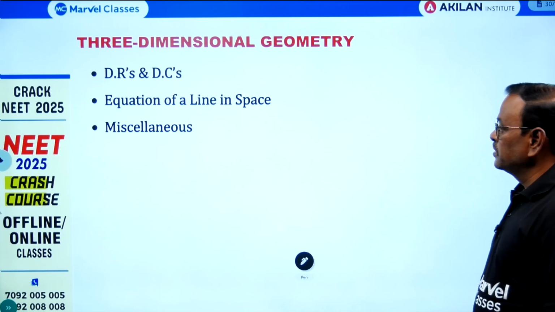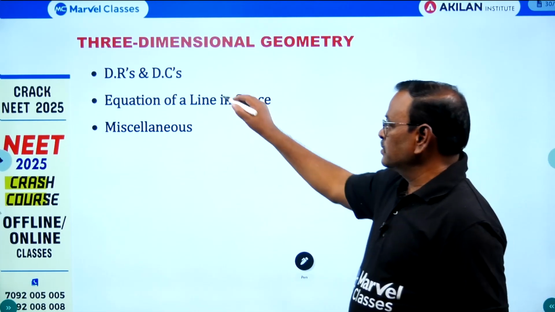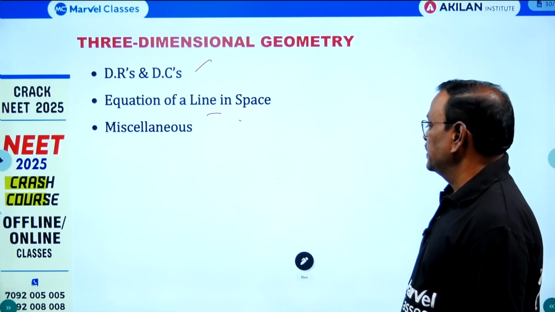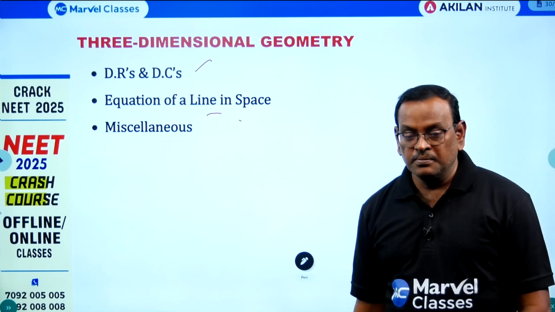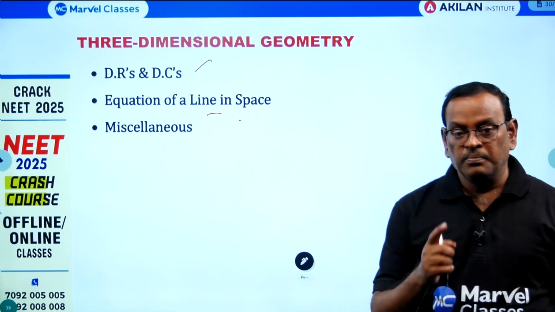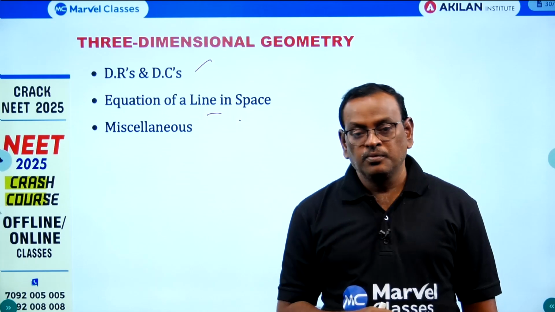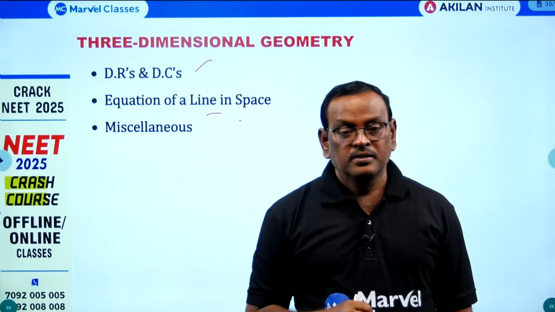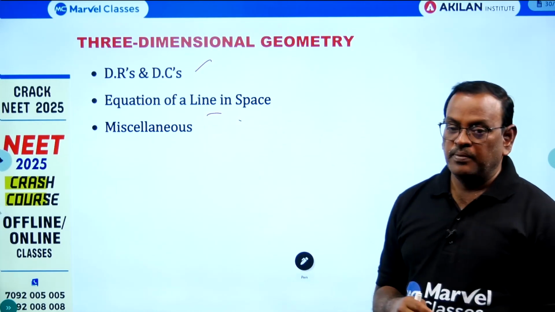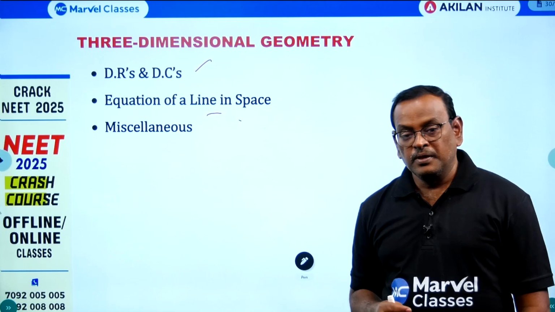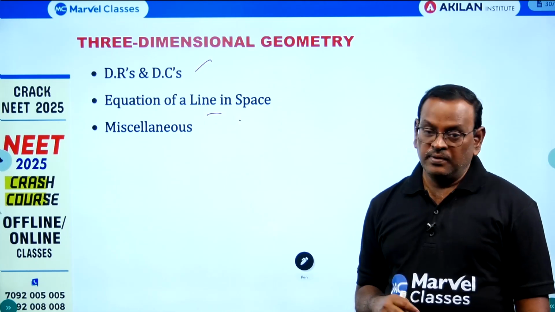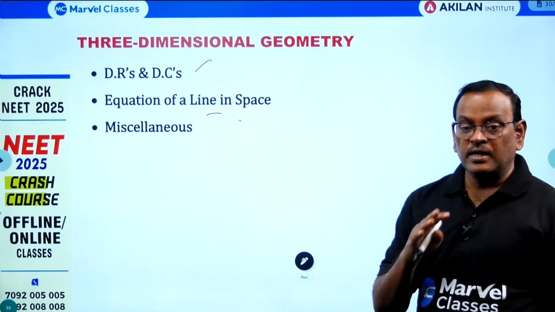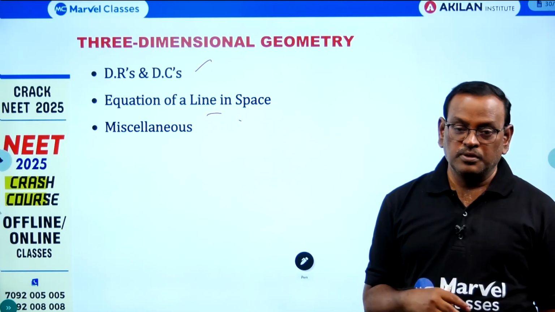Next, three-dimensional geometry: direction ratios and direction cosines, which is the fundamental concept for a line, and then equation of a line in space. There are three major concepts here: equation of a line passing through one point parallel to a vector, passing through 2 points, and three types of straight lines, parallel lines, intersecting lines, and skew lines, and image of a point with respect to a line, foot of the perpendicular, length of the perpendicular, equation of a perpendicular, also image. These are all the major concepts and you can expect them in a 5-mark question. Image question is most important.